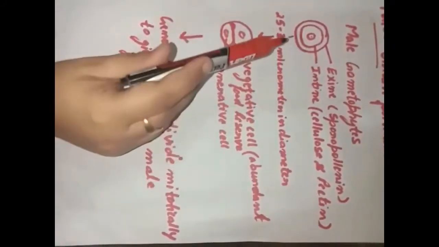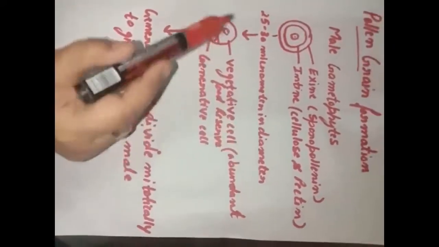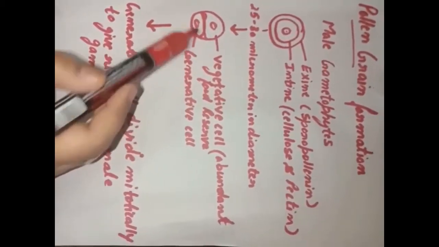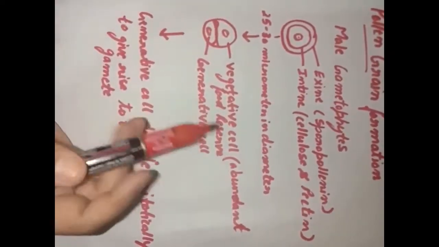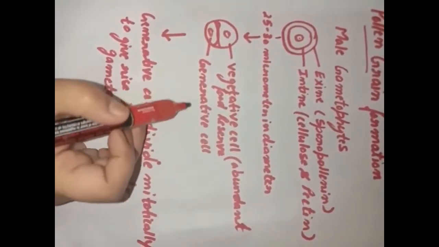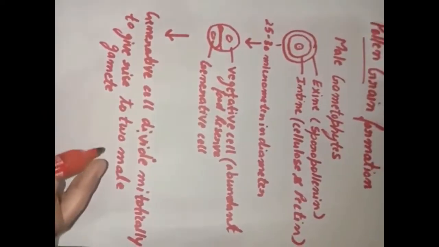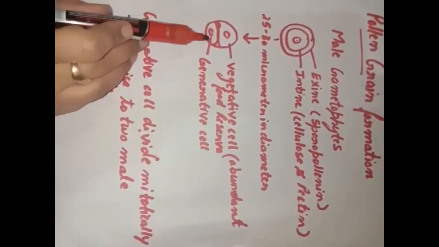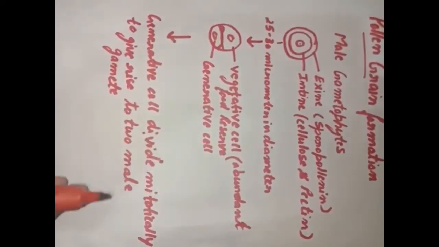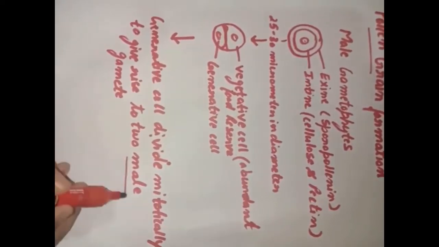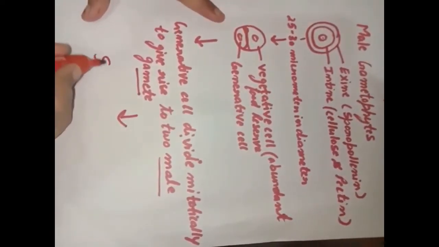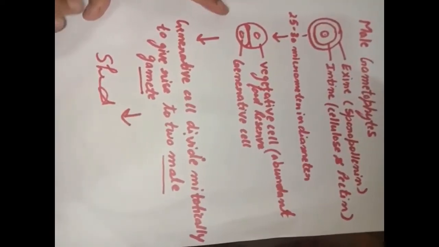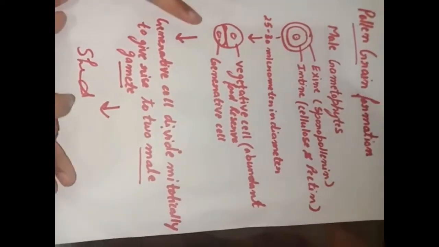Now after that the pollen grain will go through division, and it will be divided into two parts, the vegetative cell and the generative cell. The vegetative part is very abundant in food reserve, and the generative part will divide mitotically to give the male gametes. It means from the generative cell, mitotic division will take place and we will get two male gametes, and these two male gametes will be formed before the pollen grain is shed from the plant. Understood? This is all the process of the formation of the pollen grains.